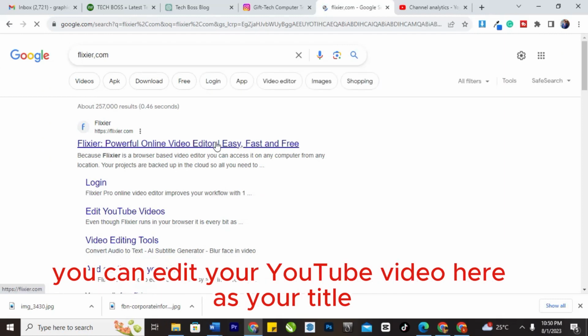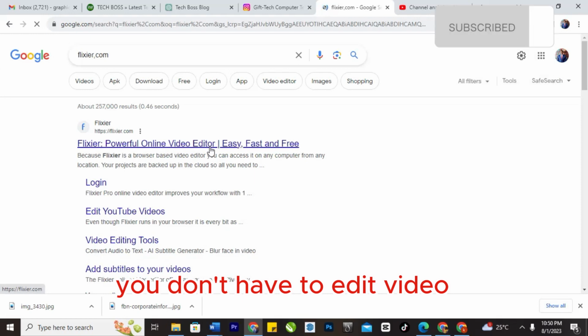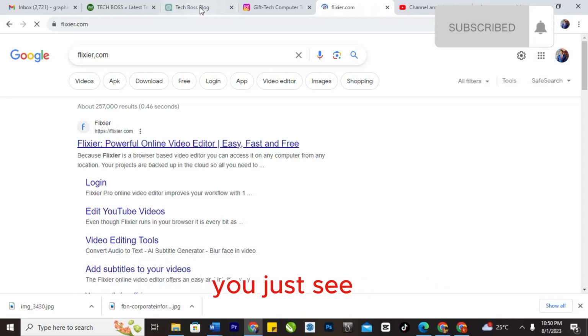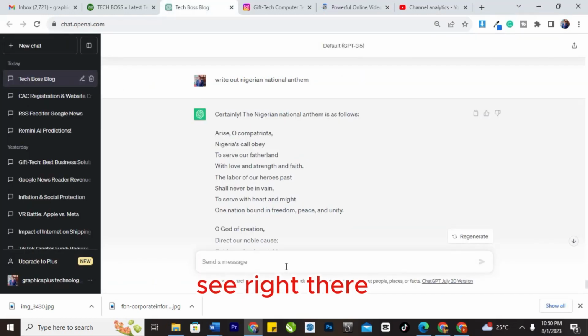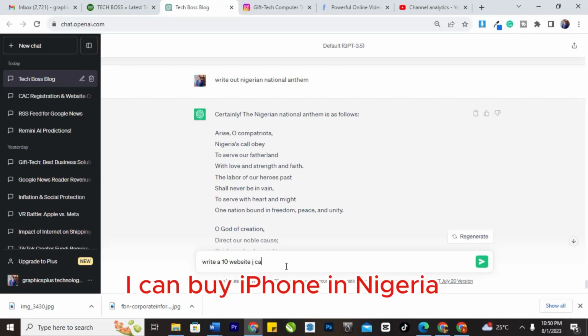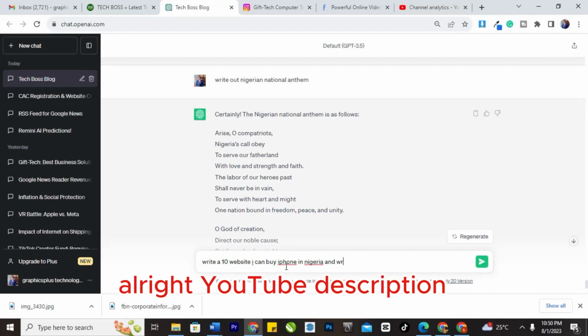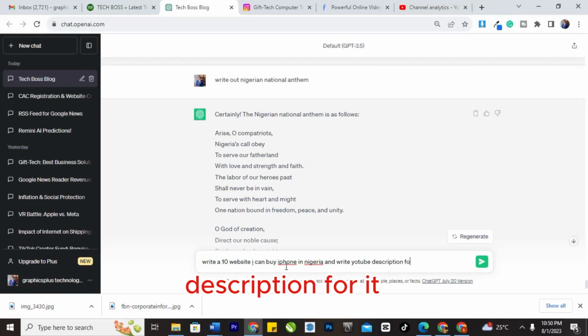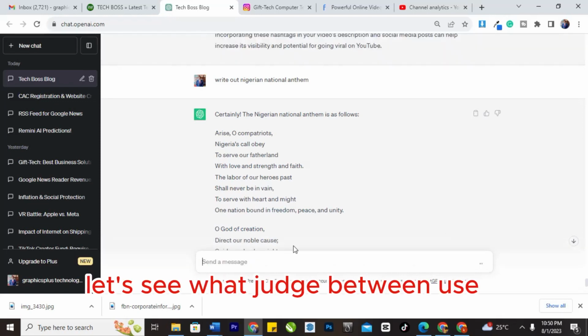You can edit your YouTube video here, add subtitle. You don't have to edit video. When you just create a video, you just say to ChatGPT, write 10 websites where I can buy iPhone in Nigeria, and write a YouTube description for it. For instance, let's see what ChatGPT will use.